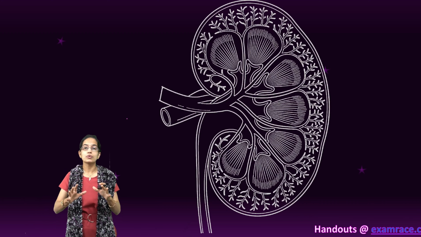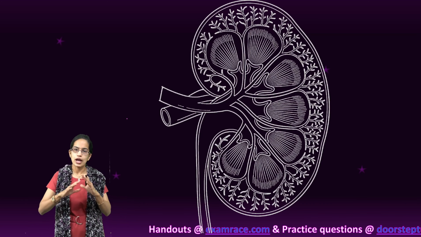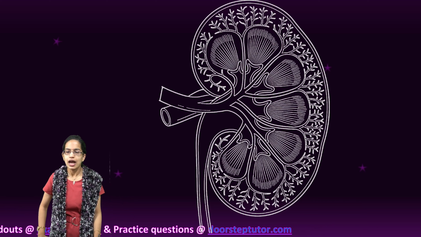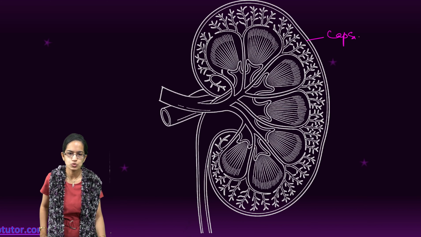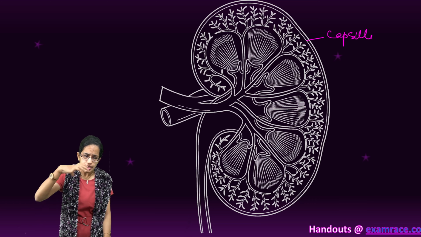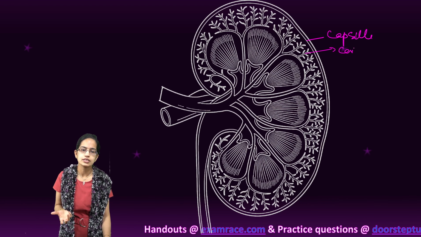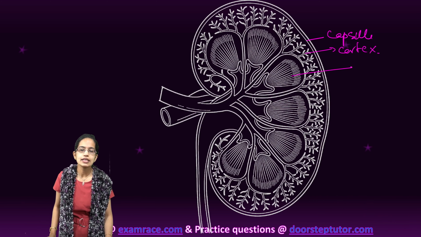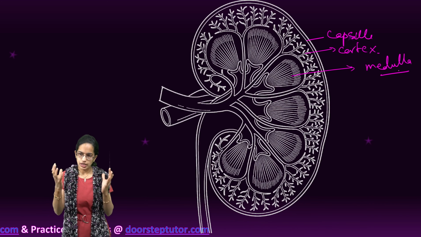Now coming on to the structure of kidney, the internal structure of kidney. As we said, kidney occurs in pair. We would understand just a single kidney here and understand the internal structure. So first of all, there is an outer layer which is known as capsule. Within the capsule, there is the inner layer. Now inner layer is further subdivided into outer region, which is the cortex, and the inner region, which is the medulla. So that is the division of the kidney itself.